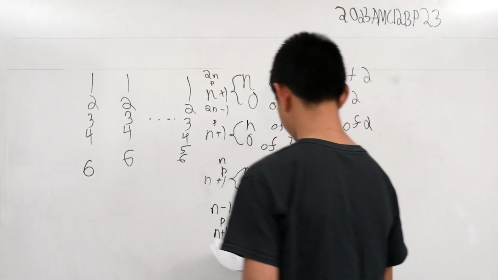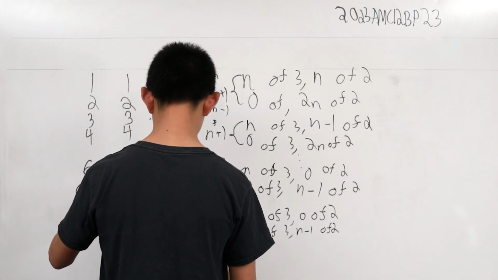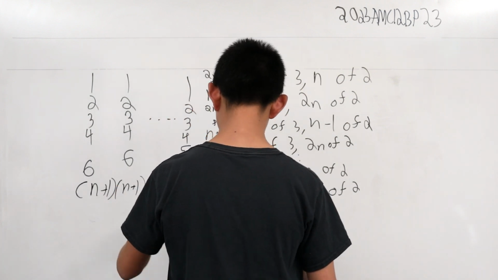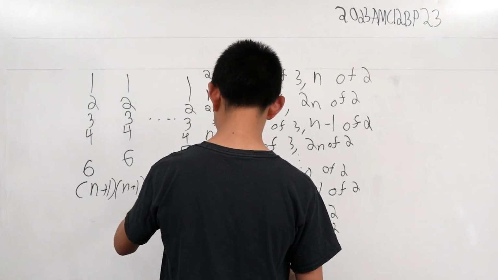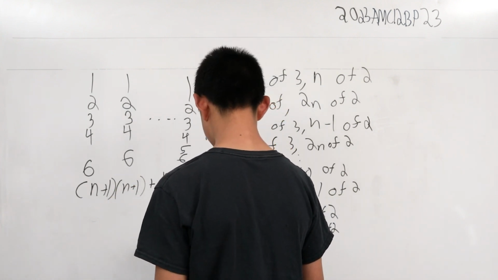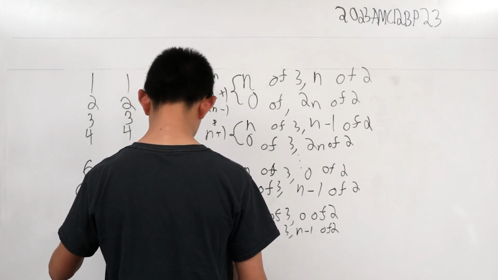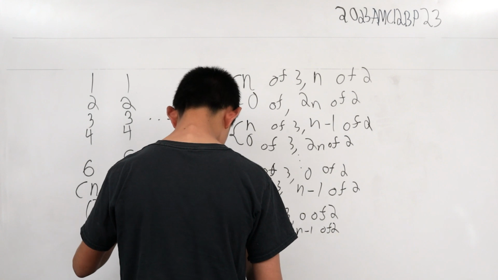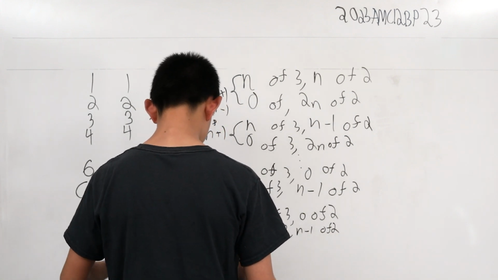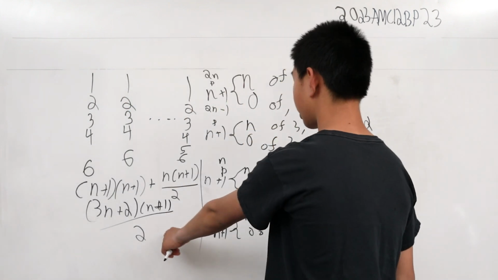The total sum is going to be n plus 1 times n plus 1, plus n times n plus 1 over 2, and then you add 3n plus 2 times n plus 1 over 2. But this second part is really what we want.